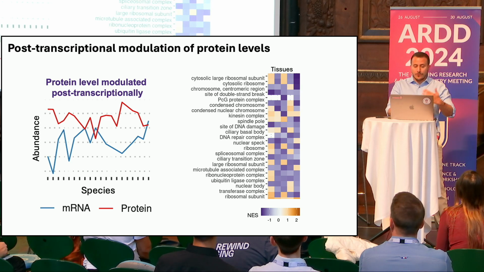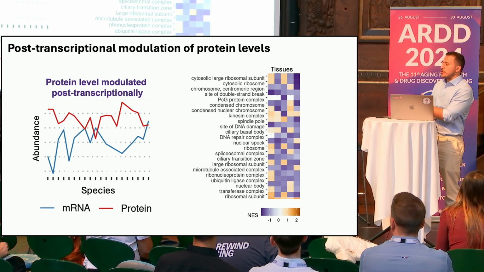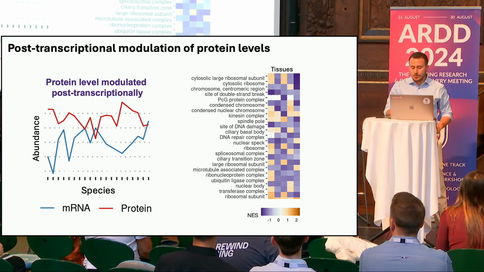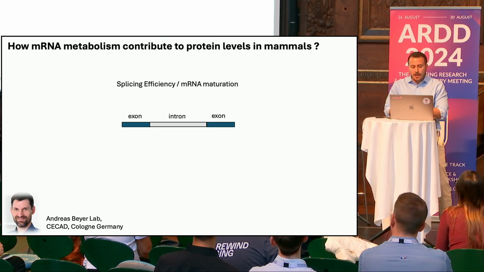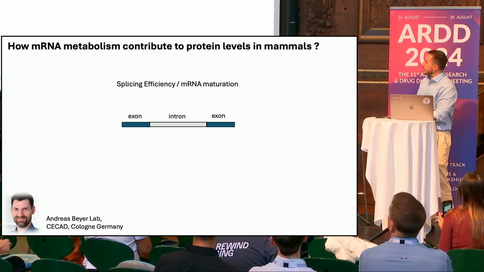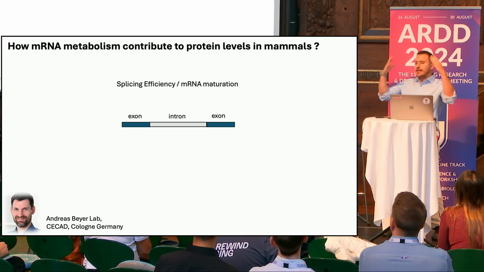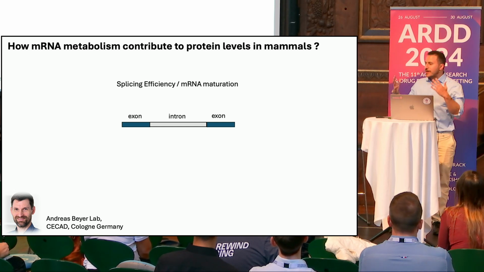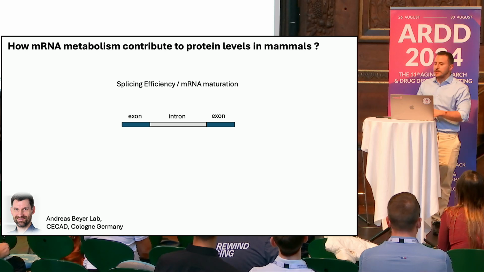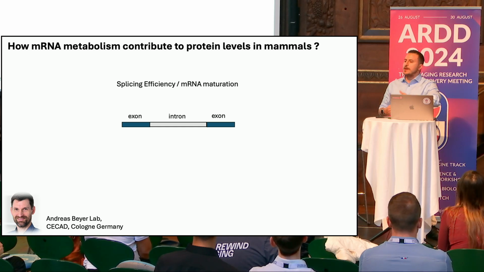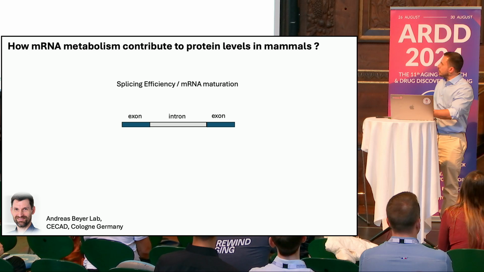And of course, what we want to understand is what is driving this change, how these post-transcriptional proteins are modulated. And here we are doing a great collaboration with Andreas Beyer in CECAD in Cologne, where we are looking at the complete structure of the transcriptome across different species to understand how, for example, mRNA metabolism contributes to protein level.